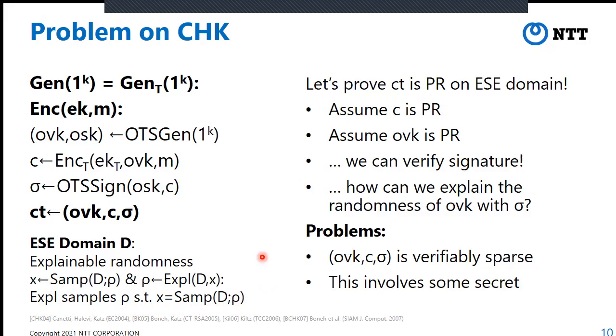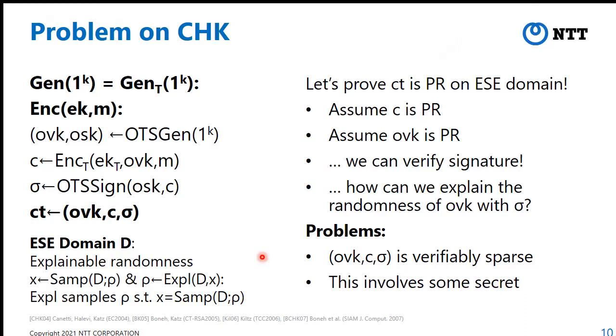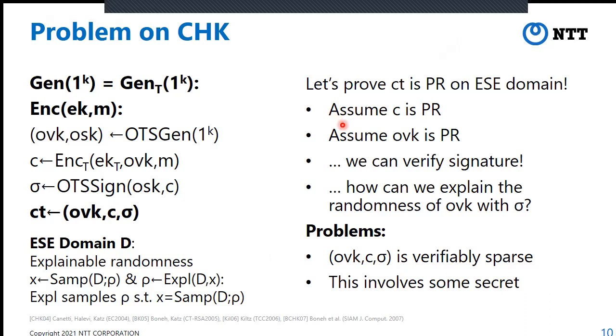Okay, so let us try to show that the CSK conversion preserves pseudo randomness on ESE domains. In order to do so, we first assume the ciphertext of the tag-based encryption is pseudo random. This is very reasonable. And we next assume that the OVK, the one-time signature verification key, is pseudo random. This is also reasonable.